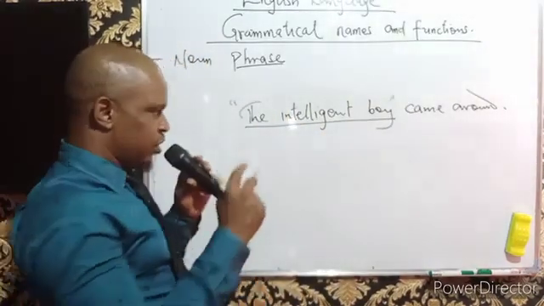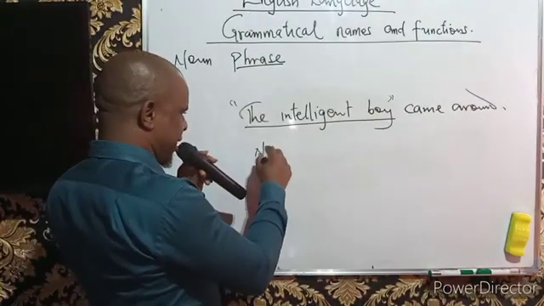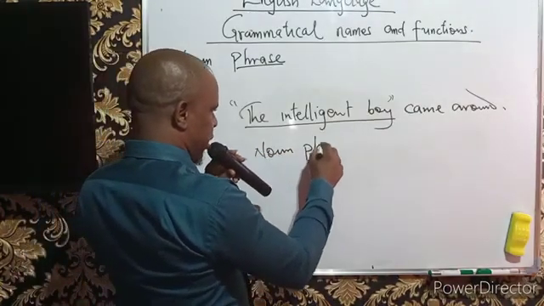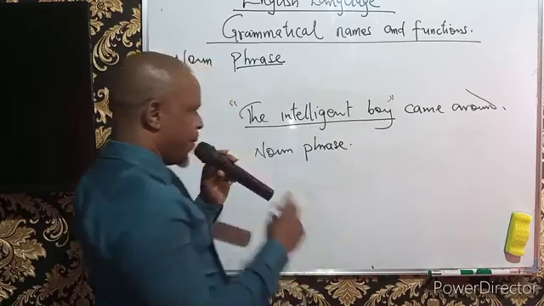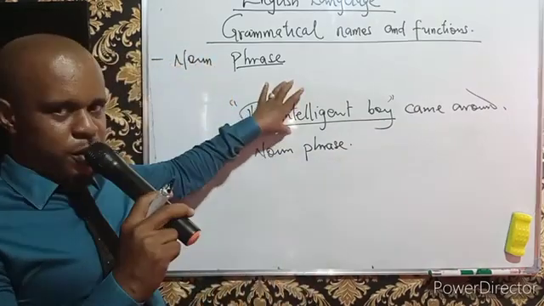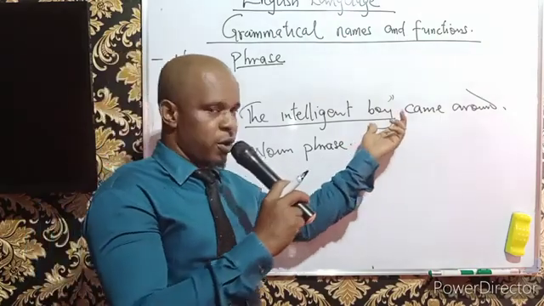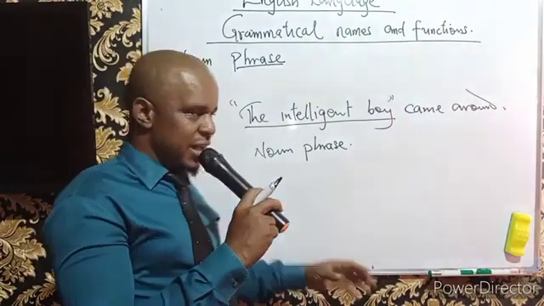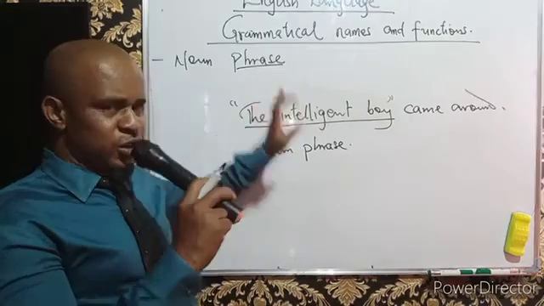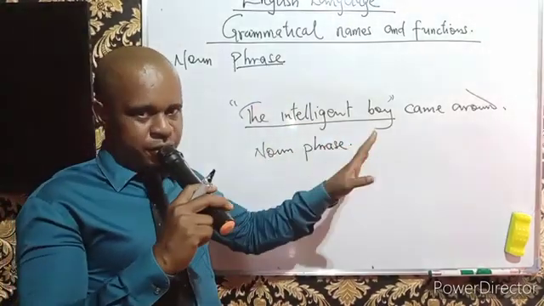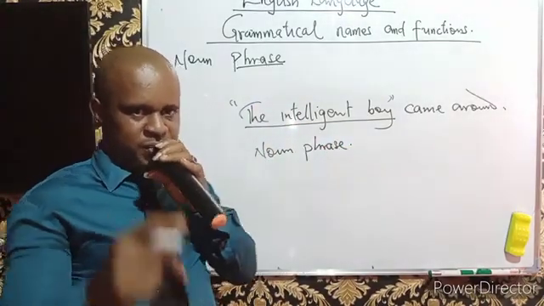In that case, your answer should be a noun phrase. A noun phrase, why? Because it is a group of words which has its head word to be a boy, which is a noun. Not only that, the group of words does not admit any form of verb in it.